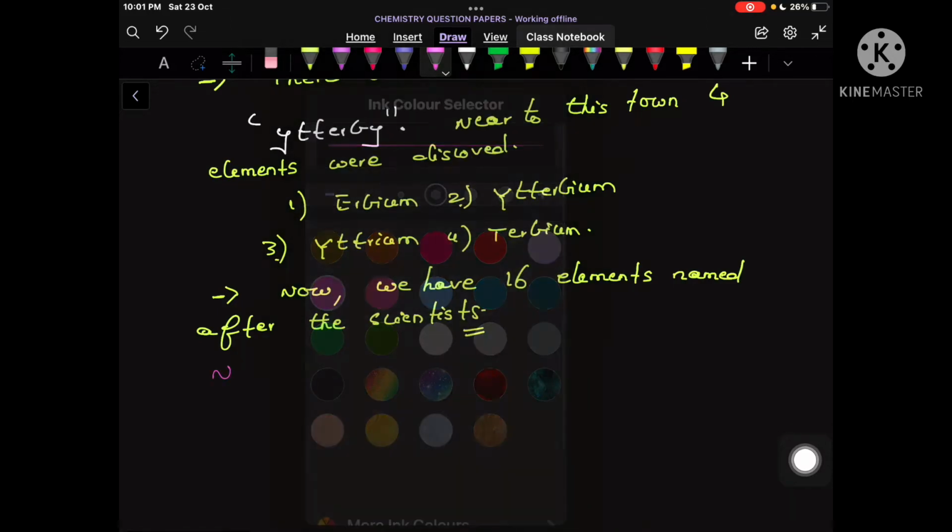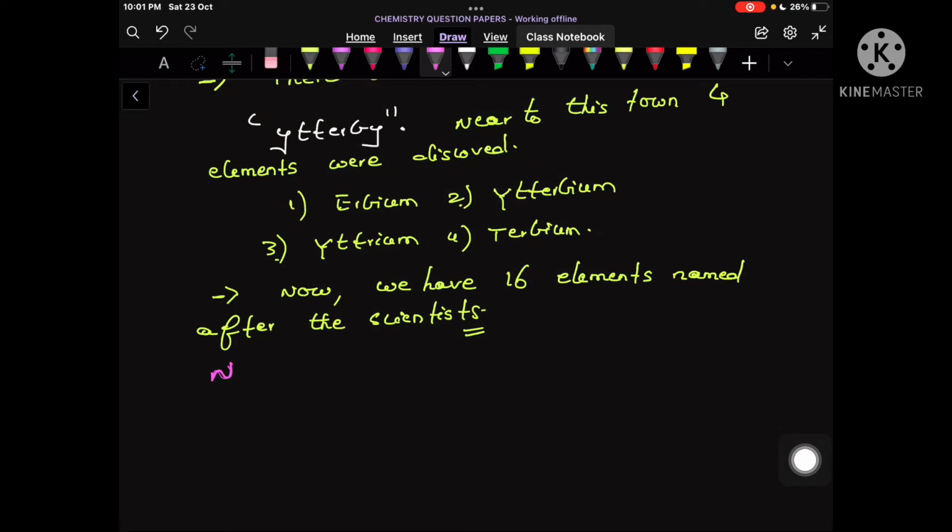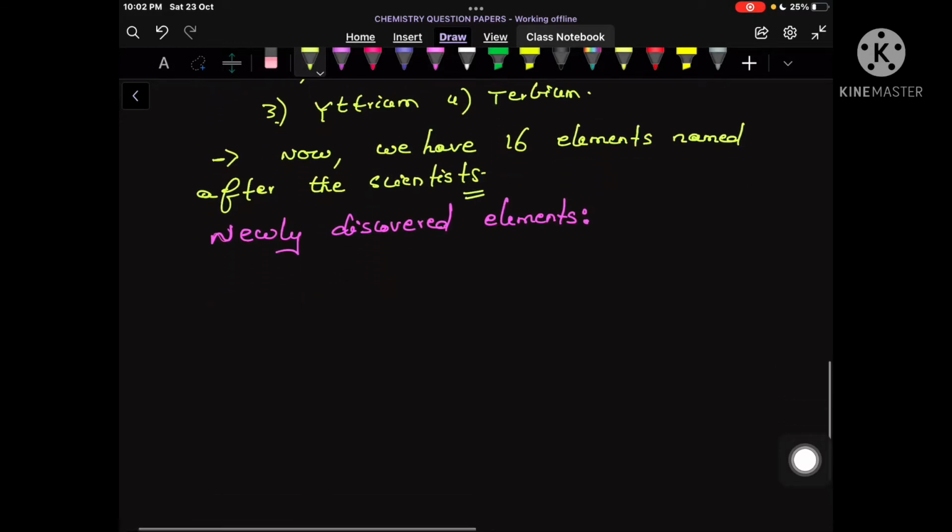For example, if we have discovered a new element, then what about that one? Let us discuss an element which has an atomic number of 104. This element was discovered by Americans as well as Russians at the same time.